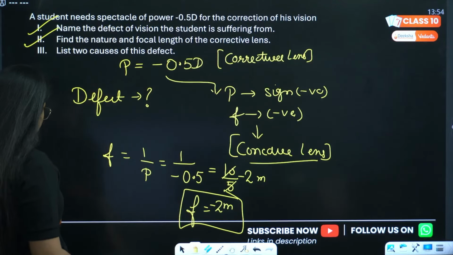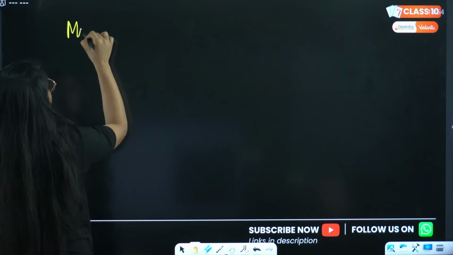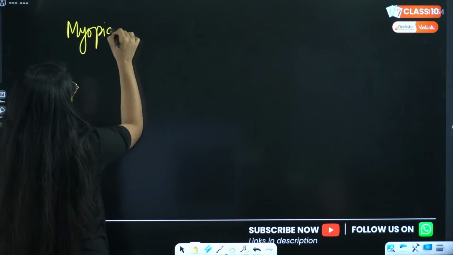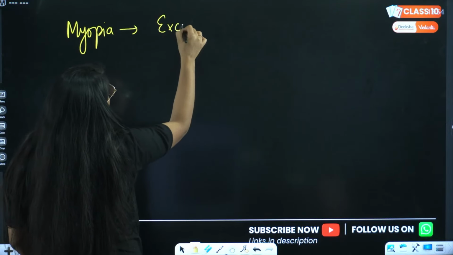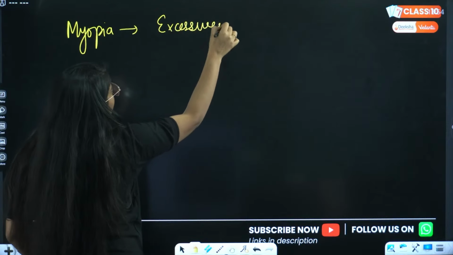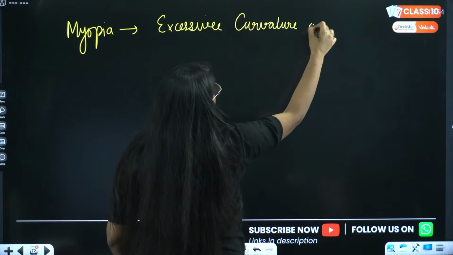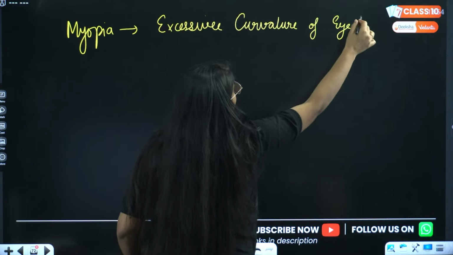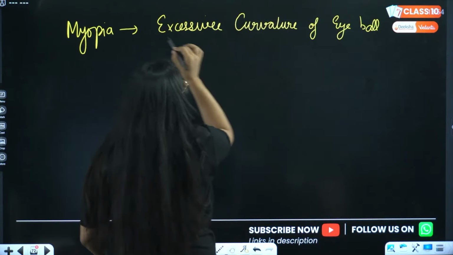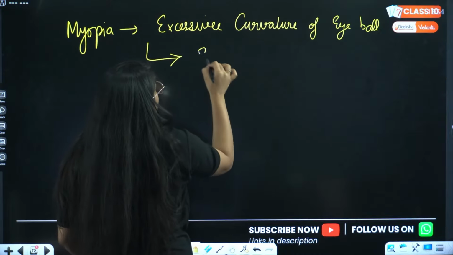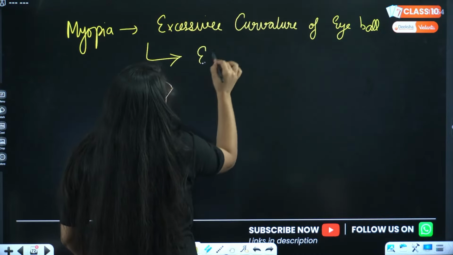So the 2 causes of myopia are excessive curvature of eyeball and the second is elongation of eyeball.